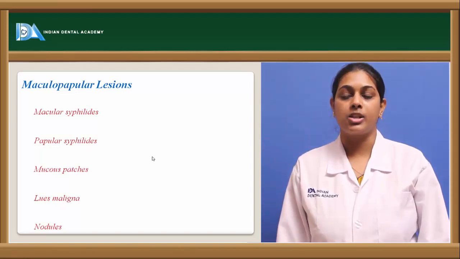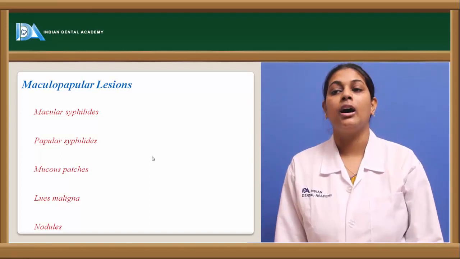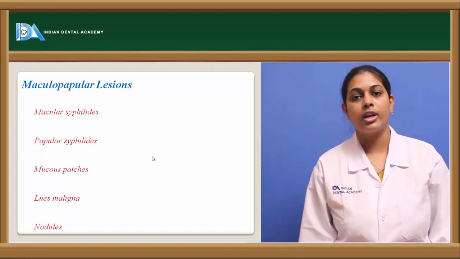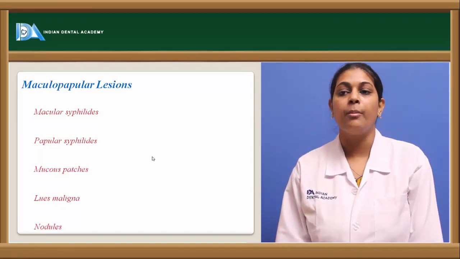But rather, they might progress into ulceration. Coming to Lues maligna, these are lesions which usually arise de novo. They might arise as generalized patches, or patches which fuse and result in the formation of snail track ulceration, and this is known as Lues maligna.